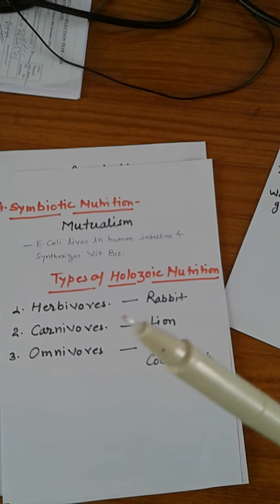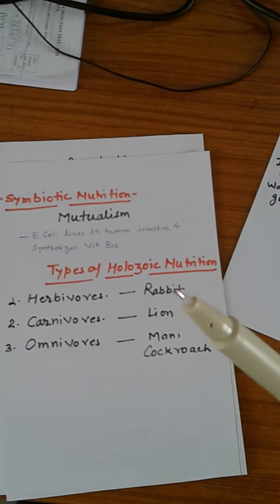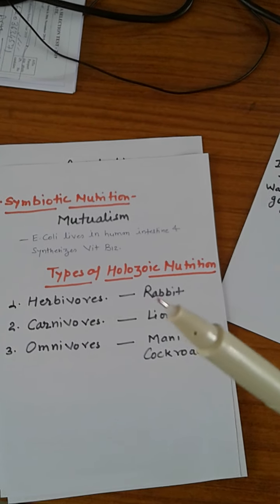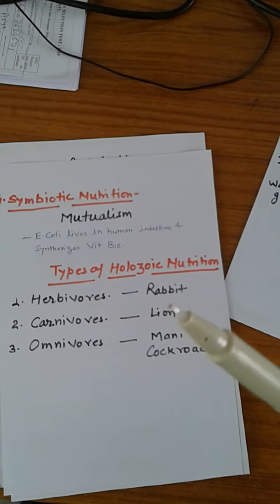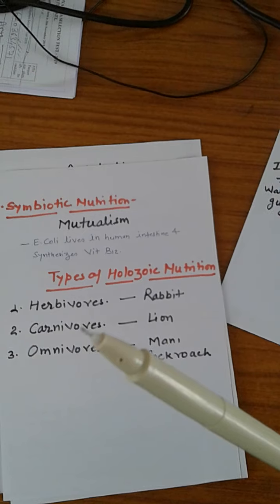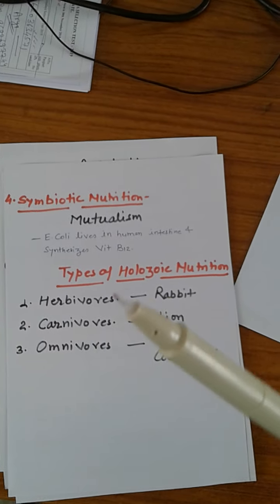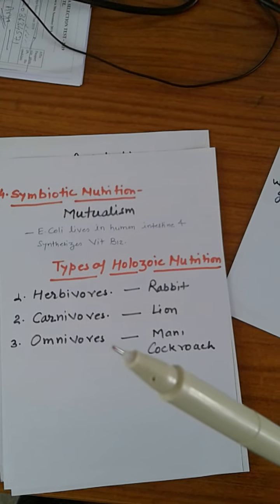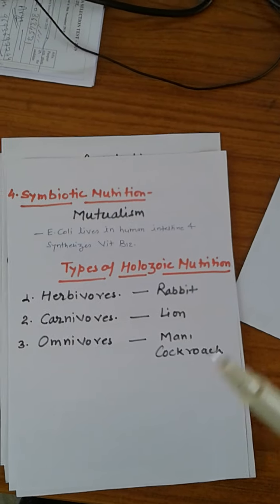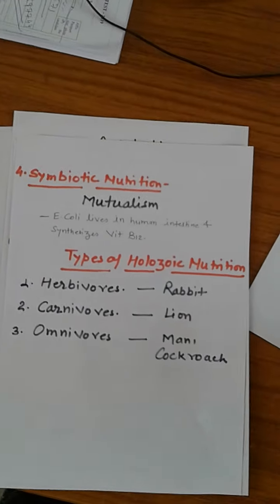Carnivorous organisms depend on the herbivorous, meaning they are flesh eating animals. Example is lion. They obtain pre-prepared food. While omnivorous organisms eat everything. In this category, man and cockroach are included.